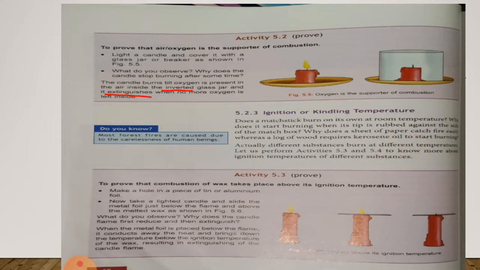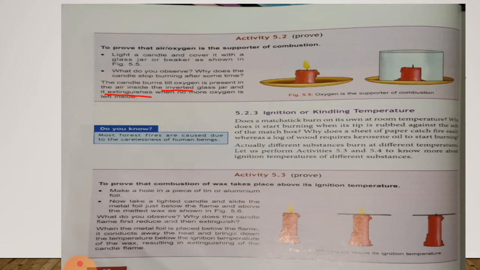So, does a matchstick burn on its own at room temperature? Why does this happen when the matchsticks are rubbed on the side of the matchbox, then a fire burns in it?